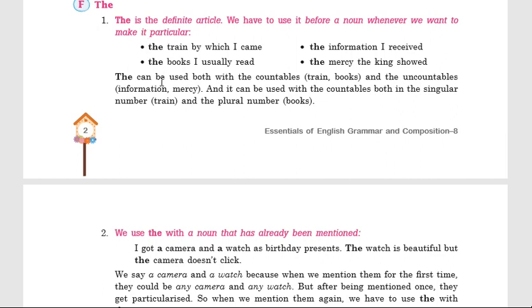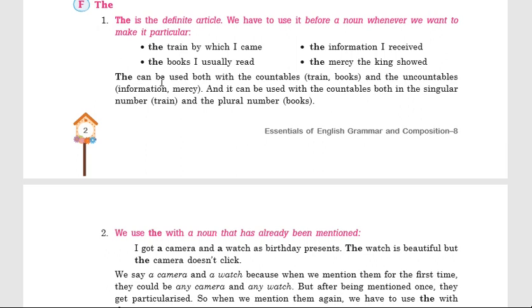That means, as I have already discussed, "the" is called the definite article, and we should use "the" before a noun whenever we want to make it specific, definite or particular. For example, the train by which I came.